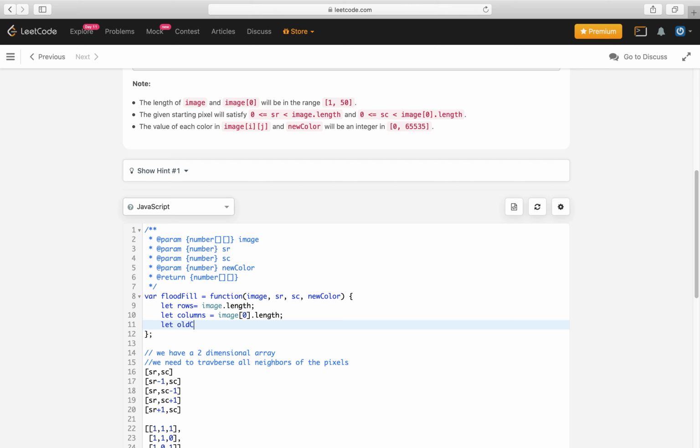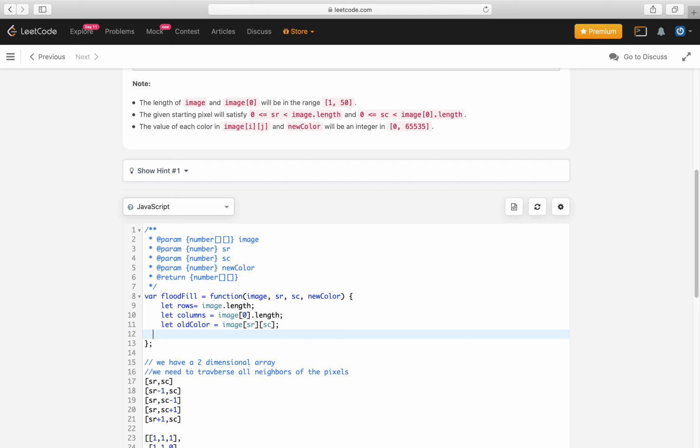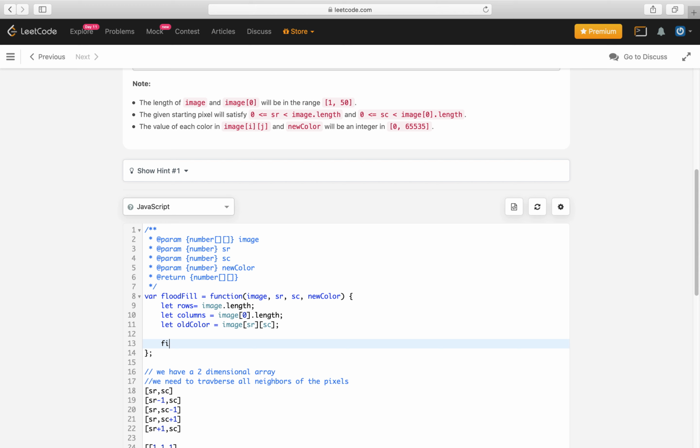I will store it in a variable because colors will keep changing. Old color is equal to image[sr][sc]. Then we need to write our function, called fillPixels, which will have all these parameters along with the old color.